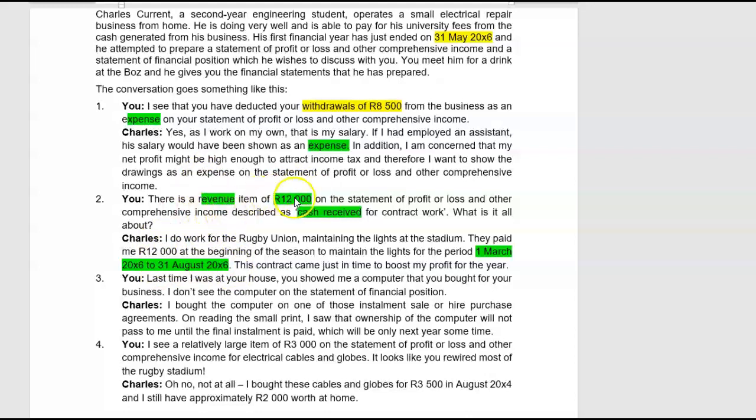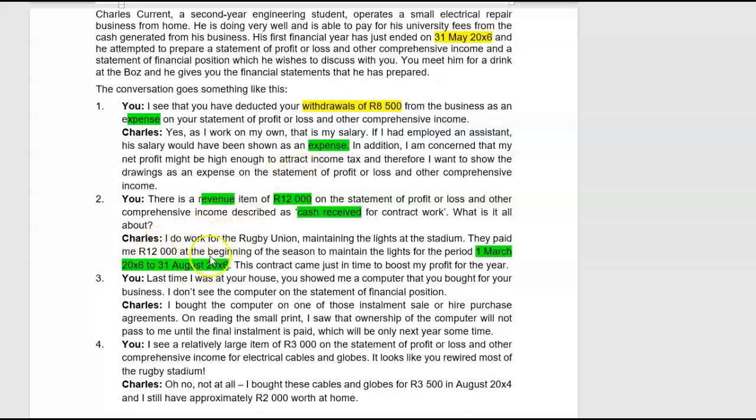So what is revenue? Revenue equals income. So obviously I have to talk about income. And that portion that I'm not allowed to recognize now, remember what happened when I received the money? I debited bank and I credited service fee income, 12,000 Rand. Now it's year end, I have an income item of 12,000 Rand. I realize it's not correct because I've only done half of the work.